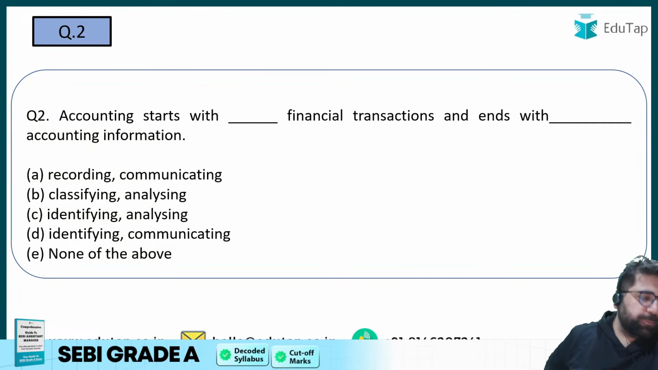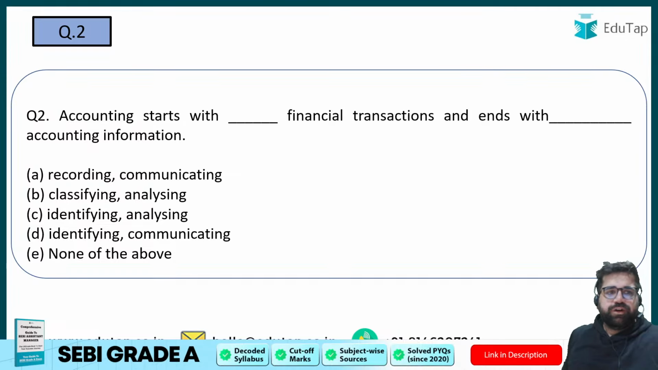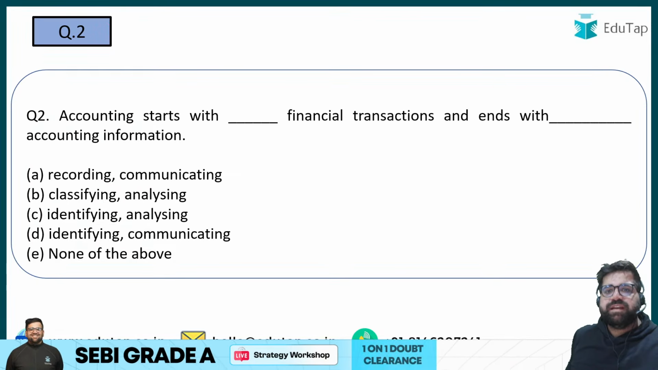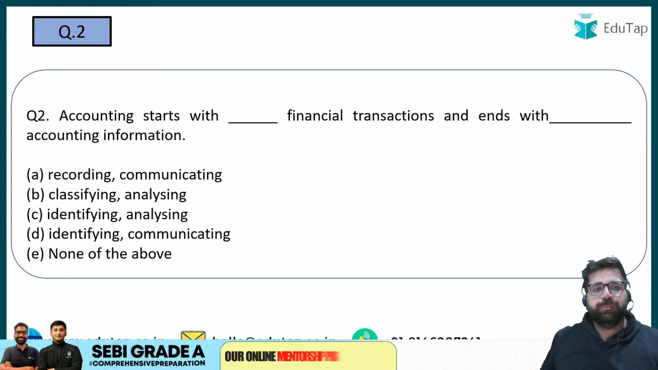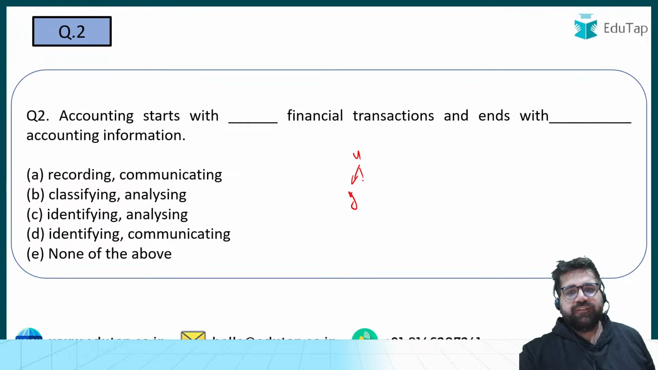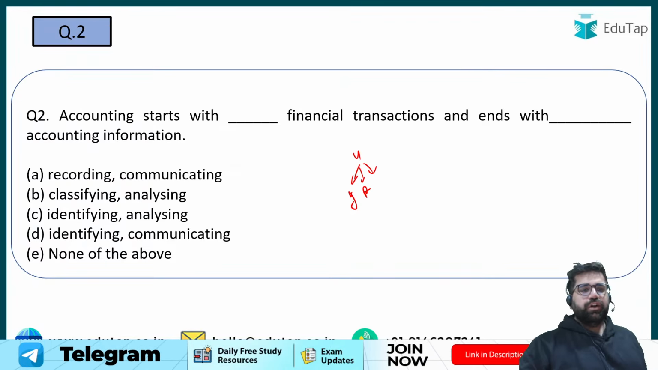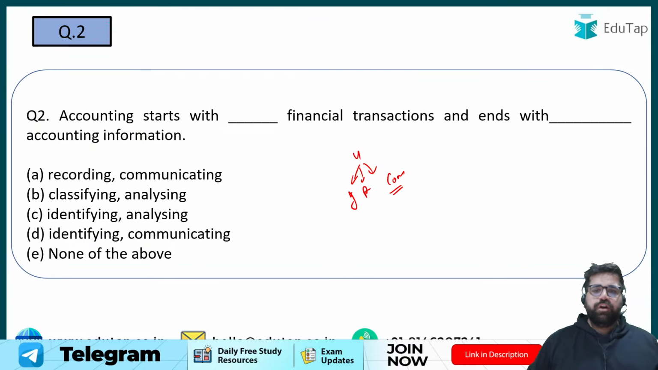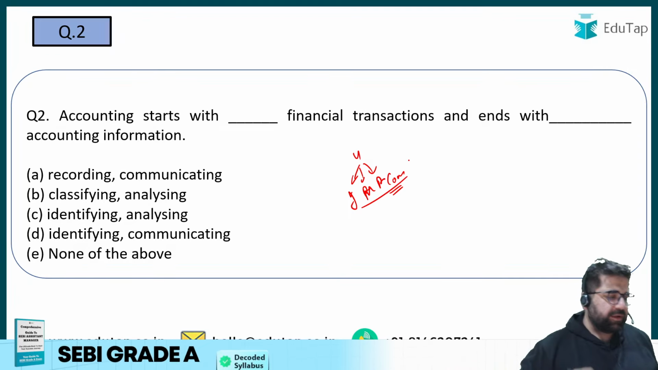Let's move to question number 2. Question number 2 is on your screen now. Question number 2 says what? Accounting starts with dash financial transactions and ends with accounting information. Please tell me the right answer for question number 2. Now in accounting, we have 4 different processes, right? First you identify, then you record, then you do other different activities, and the last one is your communicating. Right? Identifying, measuring, recording, and communicating.